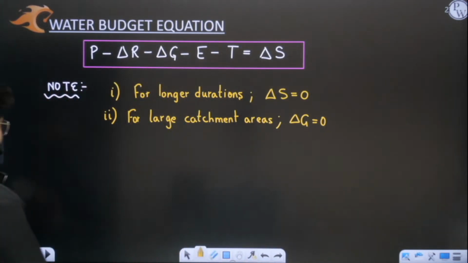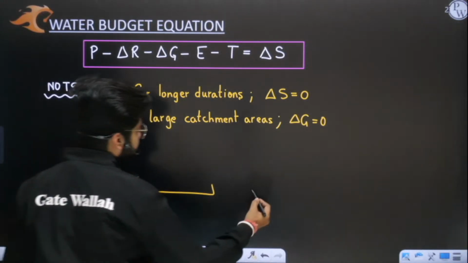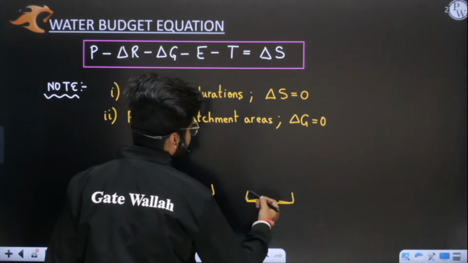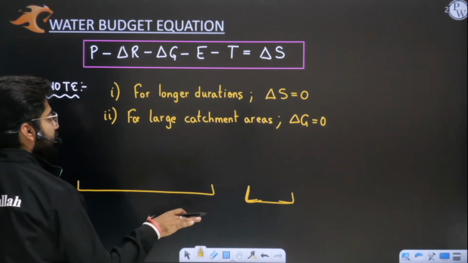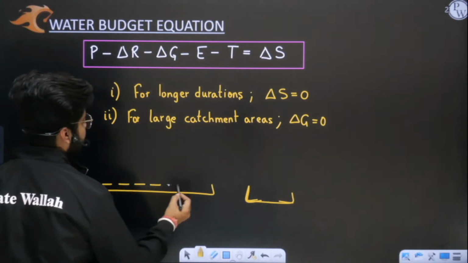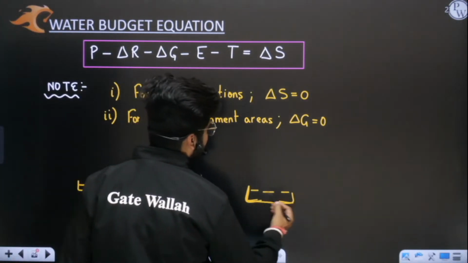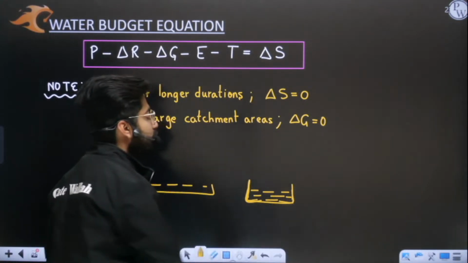Sir, see, if you have a very large catchment area and if you have a small catchment area, tell me in which place you will see more change in groundwater. Let us say we have groundwater here. Tell me where the groundwater fluctuation will be more.